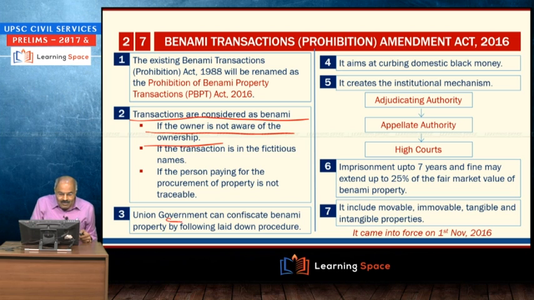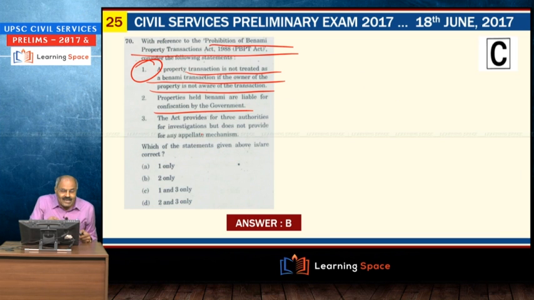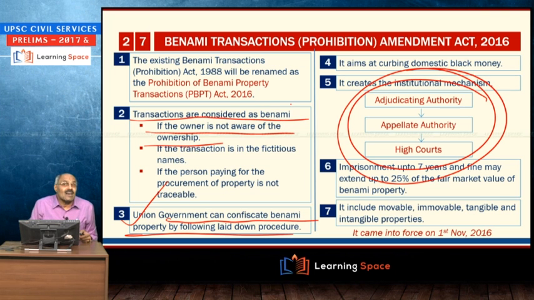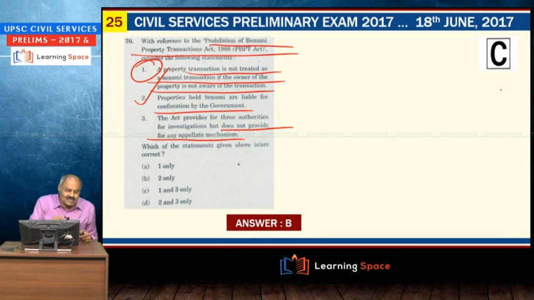You see, government can confiscate benami property. I told you number of times about this, right? So second sentence is correct. You see, third one, does not provide for any appellate mechanism. He has given in the reverse. You see, this is mechanism, adjudicating authority with the schematic diagram we have shown, which indicates appellate authority also, but here reverse is given. So 2 only correct.